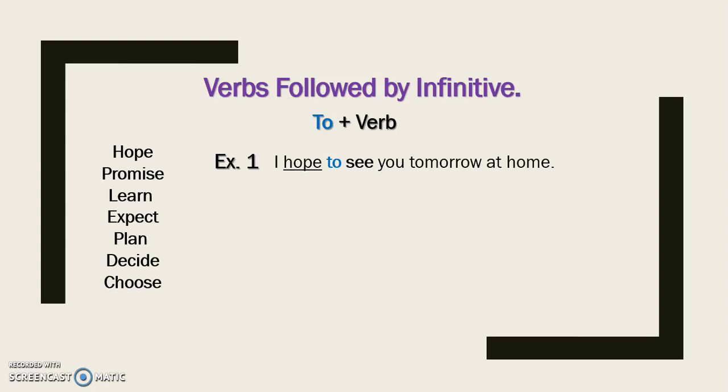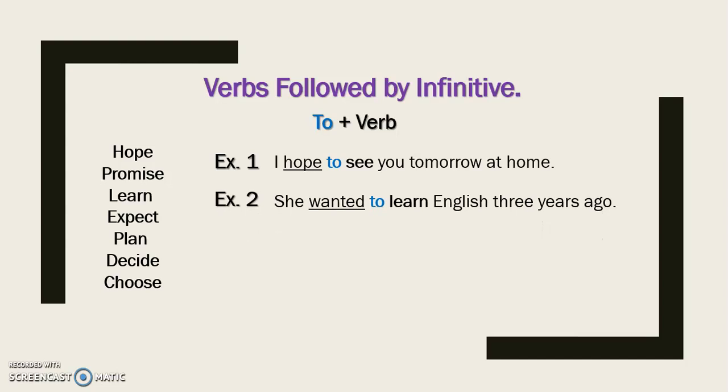This is going to be example number 2. She wanted to learn English 3 years ago. Again, you have the verb want in here. This is in past tense, and that means that the next verb needs to go with the to infinitive, and after that the verb learn. It is not right to say she wanted learning.